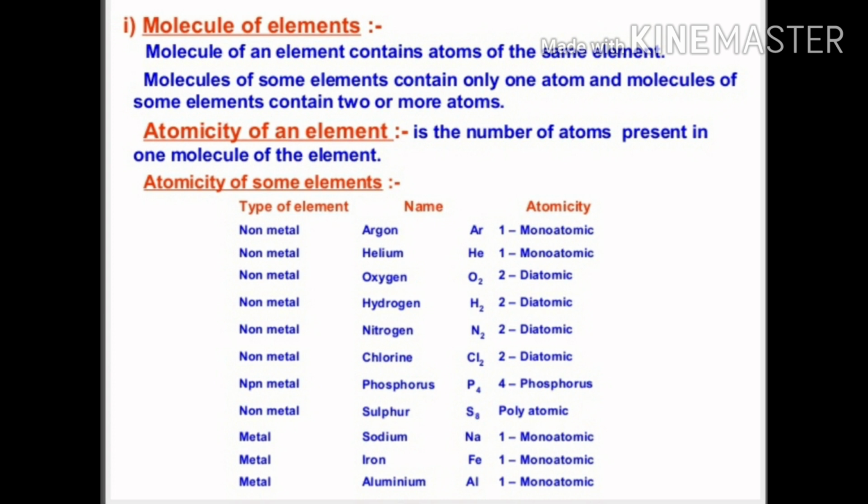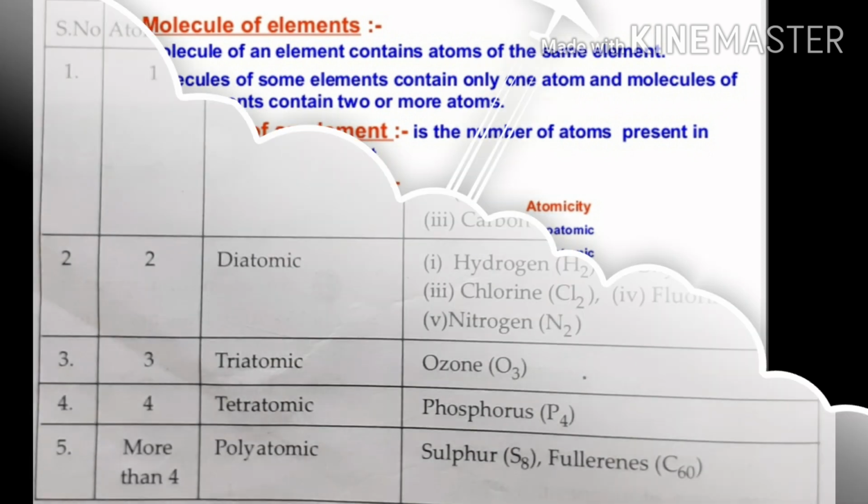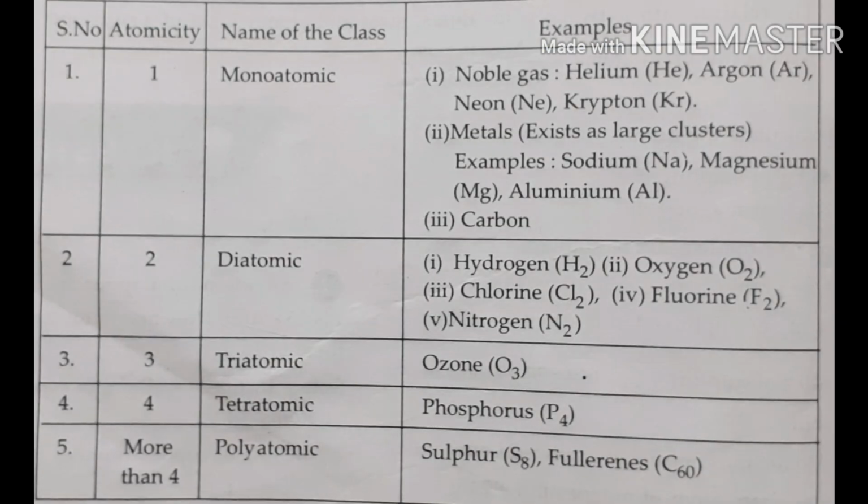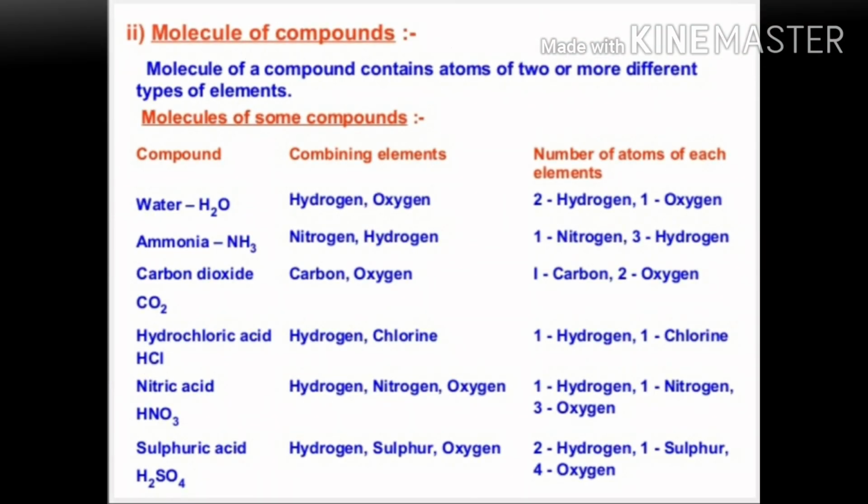Atomicity is the number of atoms present in one molecule of an element. Here are more examples that can explain better what monoatomic, diatomic and triatomic are. Monoatomic, for example, helium, argon, and in metals, sodium, magnesium. Diatomic, hydrogen, oxygen. Triatomic, ozone. Tetraatomic, phosphorus, and polyatomic, sulfur and carbon.